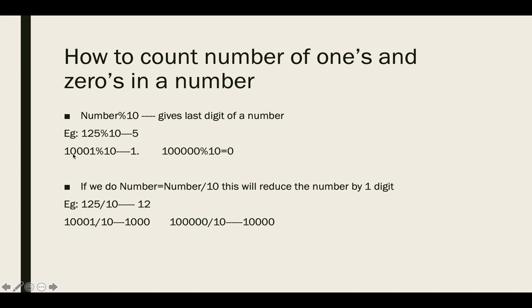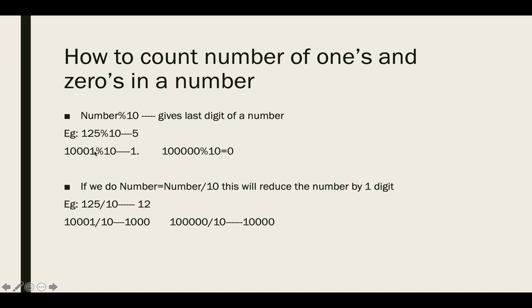Similarly, if my number is 10001, if I do the mod of this with 10, it will give me 1. And suppose my number is 1 and 5 times 0. If I do the mod of this number with 10, it will give me the last digit, which is 0. Now if you keep on performing the mod, it will always give you the last digit. But your task is to find out this digit, then the second last digit, then the third last digit.